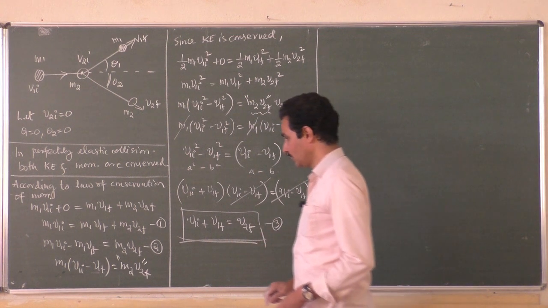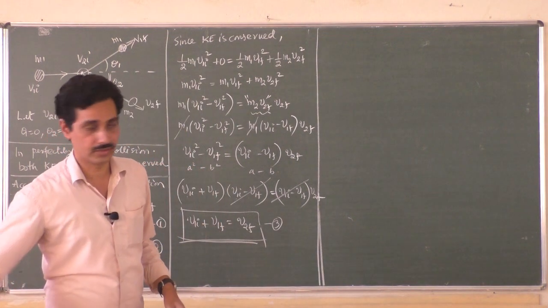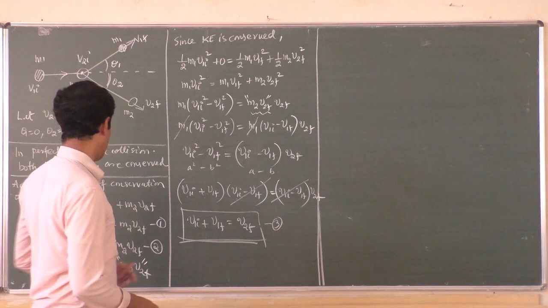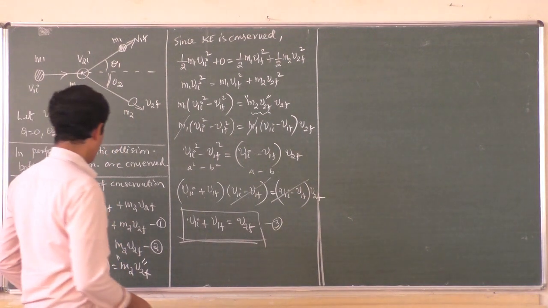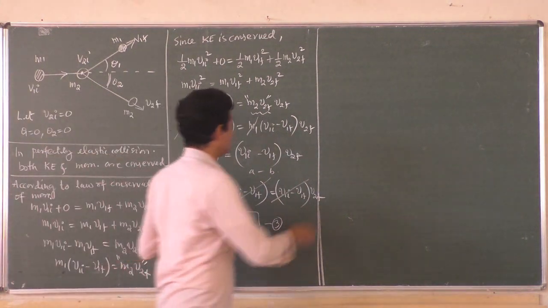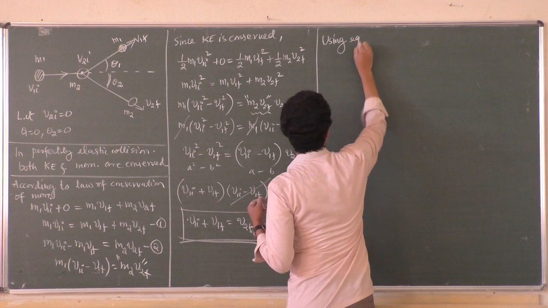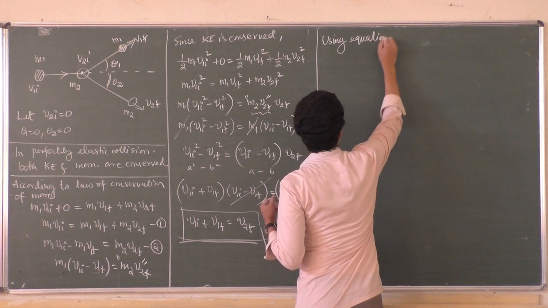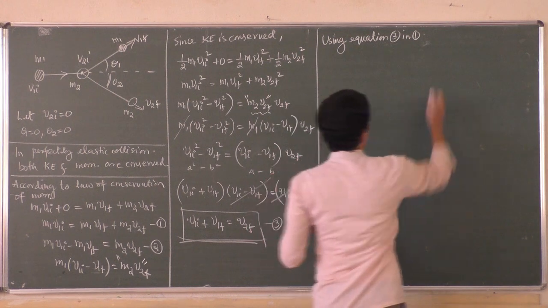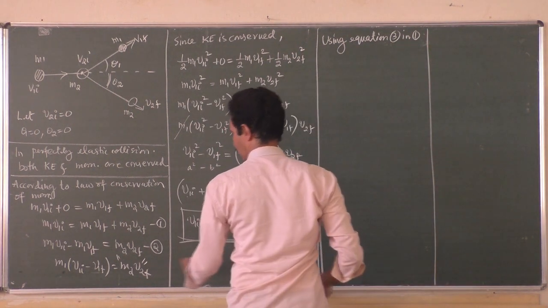Now my aim is to get the final velocities of the two objects after collision. So what I'll do now is substitute this v2f value. We will substitute this in the first equation, using equation 3 in equation 1.